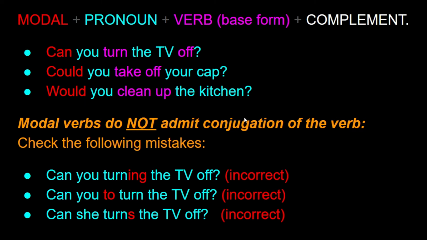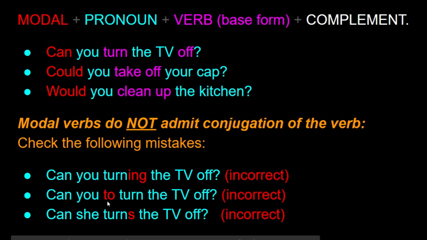However, something really important to remember is that modal verbs do not admit conjugation of the verb. Check the following mistakes. We're not supposed to do this. This is completely incorrect, and I'm going to show you why. It says, can you turning the TV off? This ing form here messes up the sentence. It makes it incorrect. You say, can you turn the TV off?